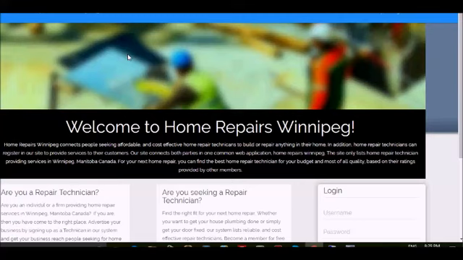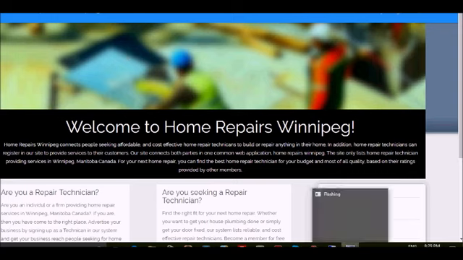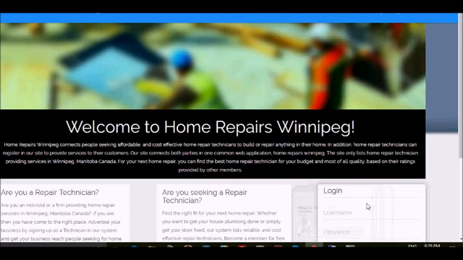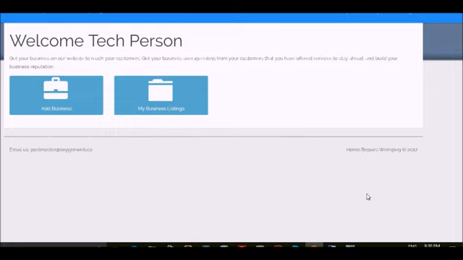In this video, let's take a look at how you can advertise your business on our website. Before logging in to our website, you need to make sure that you have activated your account. So once you have activated your account, log in using your username and password. Next, click on Add Business.